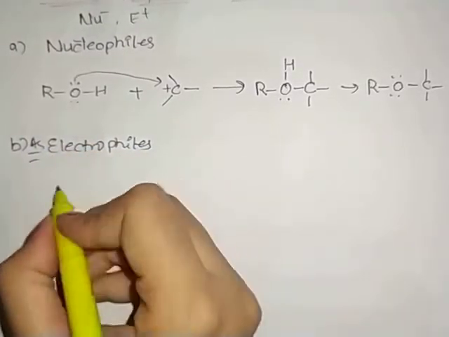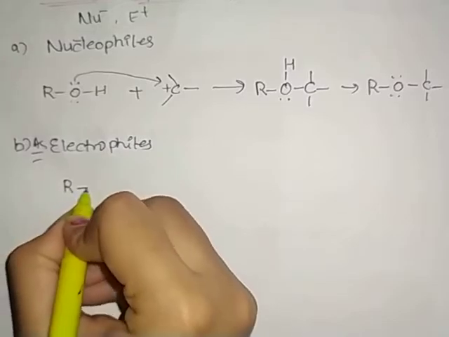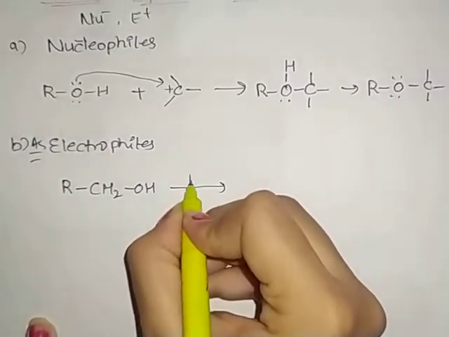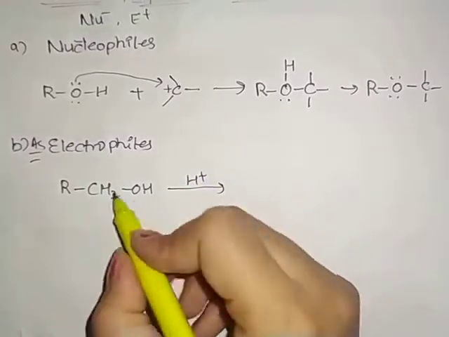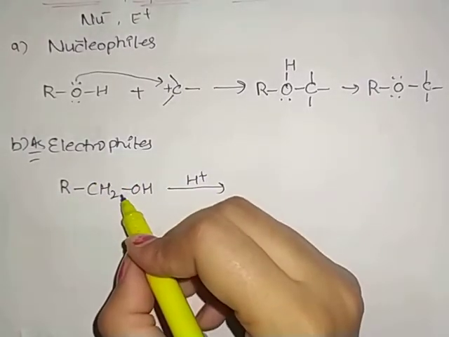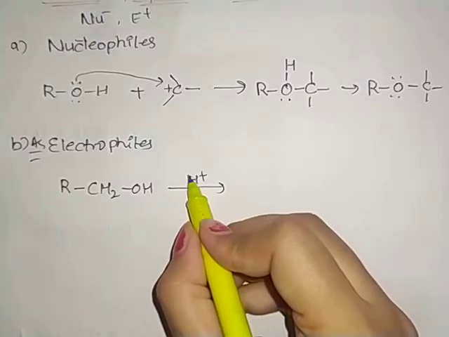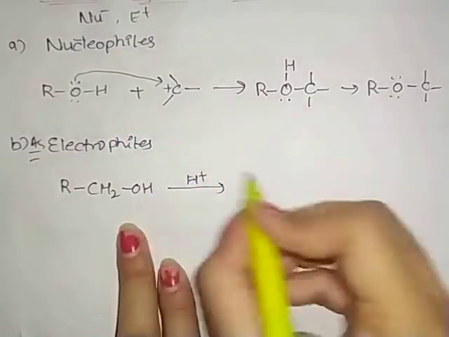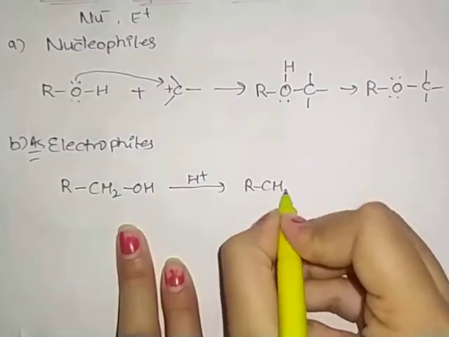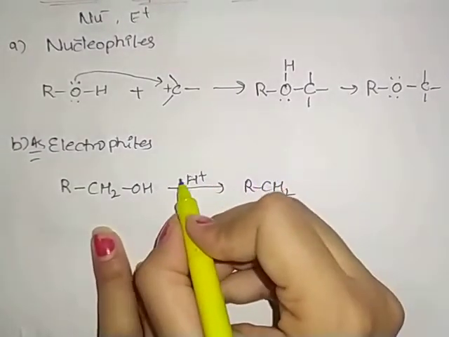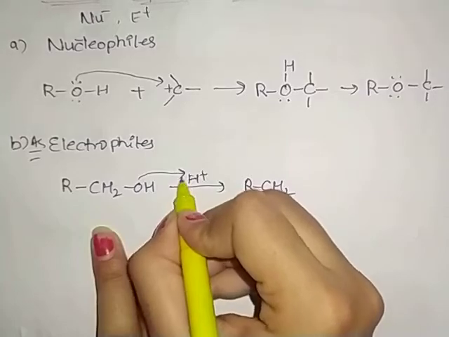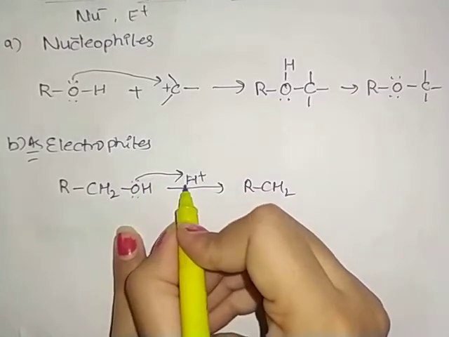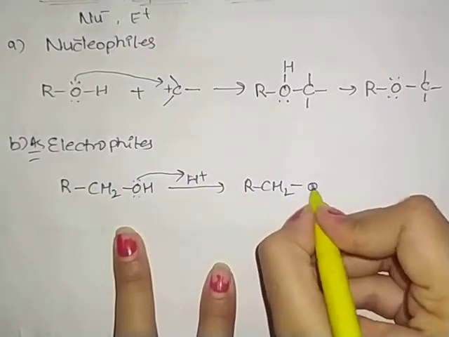if we take the example RCH2OH, first of all it will protonate that alcohol. As I'm writing here, H positive, so here is the addition of hydrogen. In RCH2, oxygen is negative, so it gives the electron to this hydrogen and makes a bond with it.